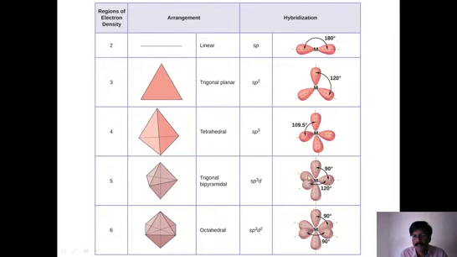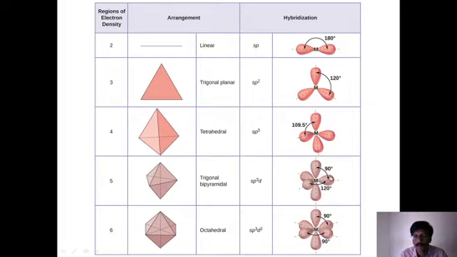Here three orbitals are in the middle. These three, one, two, three. These three are in the middle and they are on the same plane. They are planar. And there is one orbital on the upside, and one other orbital on the downside. These two are above the plane and below the plane. So altogether this particular shape is called trigonal bipyramidal. Trigonal means three are on the same plane.